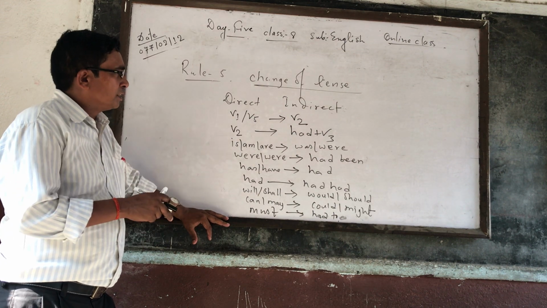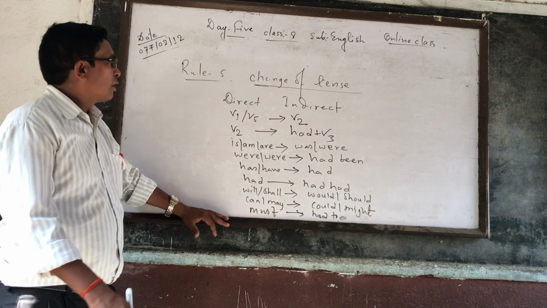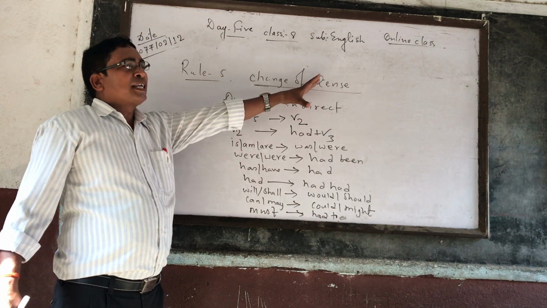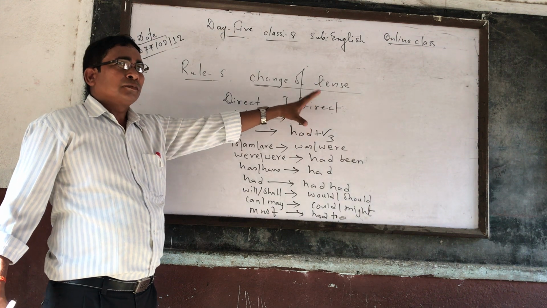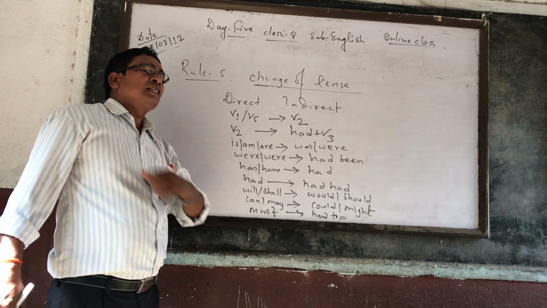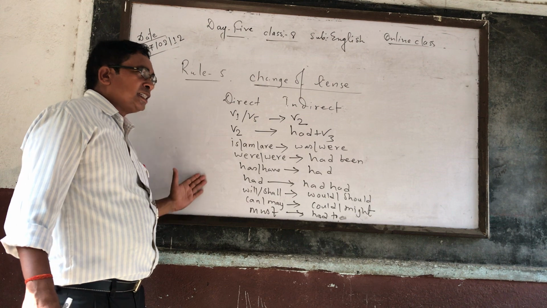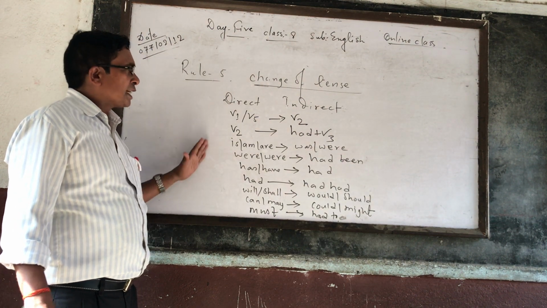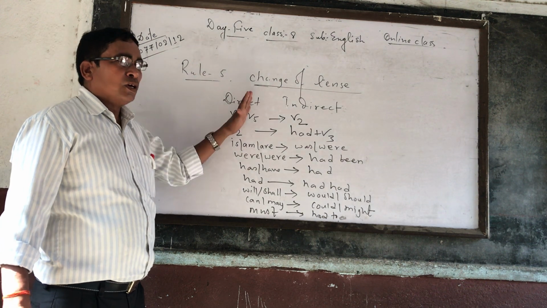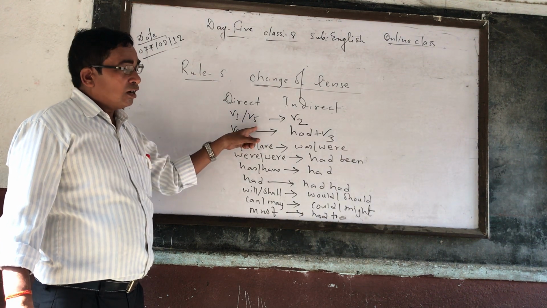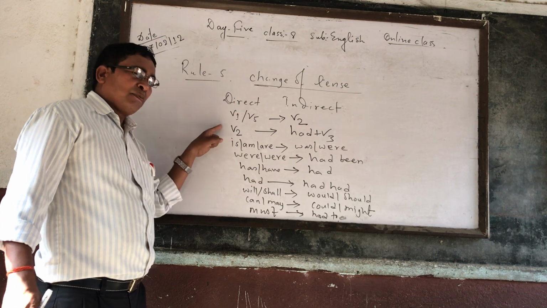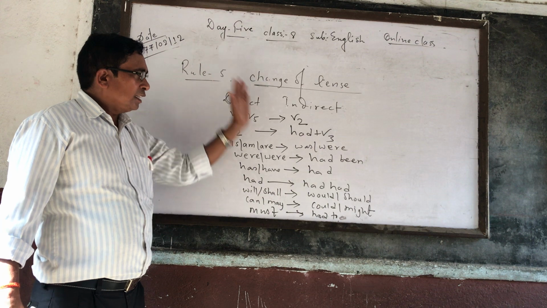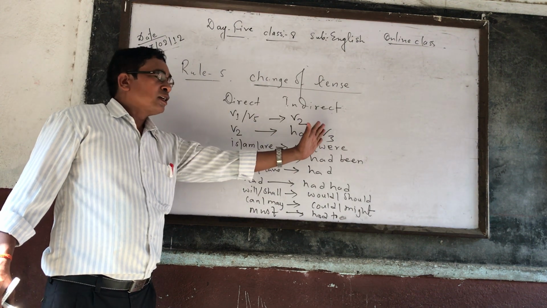Never think about changing. But if there is a fact or universal fact in the reported verb, at that time the tense of the reported verb is never changed, whether there is present tense or past tense or future tense in the reporting verb. Once again, if there is said or told, or past tense in the reporting verb, only then rule number 5 can be implemented in changing the tense.